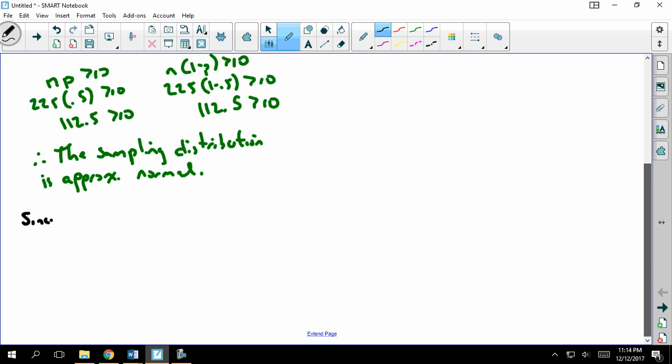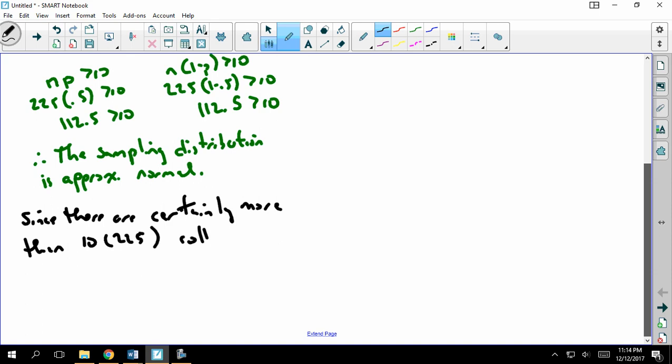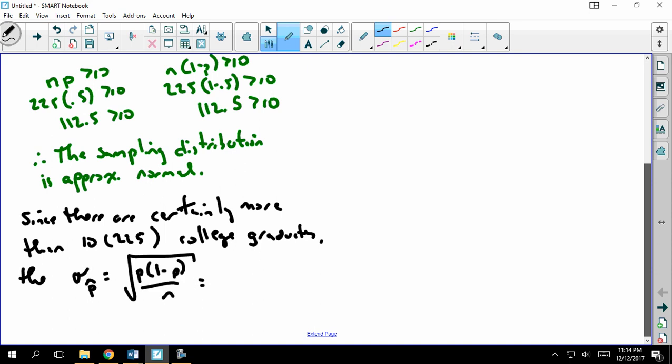Namely, since there are certainly more than 10 times 225 college graduates, the standard deviation of all the p hats is going to be the square root of p times 1 minus p over n, or in this case, that's the square root of 0.5 times 0.5 over 225.